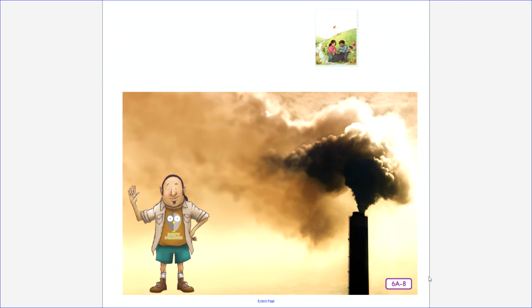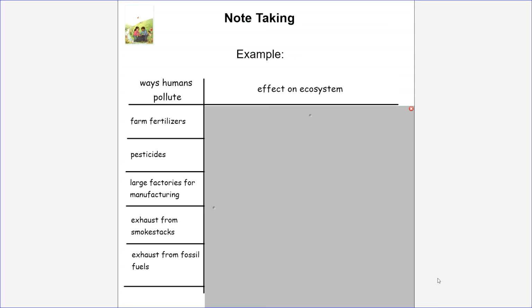Third grade, now that we've listened to our entire read aloud and taken excellent notes, we're going to quickly go over our notes together. Let's start by talking about how farm fertilizers affect ecosystems. I heard that farm fertilizers leach into groundwater and then into rivers and streams. You probably already have that in your notes, but if you don't, now is an excellent time to add it.